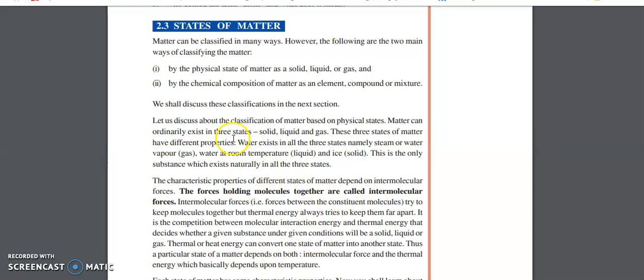So next, matter can ordinarily exist in three states. From our childhood we keep on learning about solids, liquids and gases. The three forms in which matter can exist are solid, liquid and gas. So why does it exist this way? What is the reason behind it? Why are some substances solid, some liquid, some gaseous? If I heat a solid, it gets converted to liquid, and when I further heat it, it gets converted to gas. And there are some substances where the solid gets directly converted to gas. These are different processes which we are going to learn in this lesson.